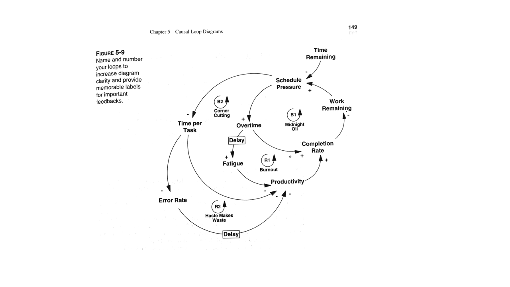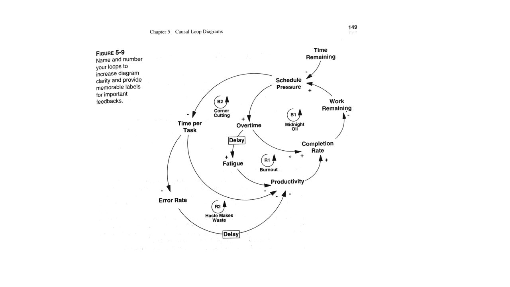But anyway, we have schedule pressure, and as that goes up, there's more overtime in production. As overtime goes up, completion rate goes up. As completion rate goes up, work remaining goes down, and schedule pressure goes down.